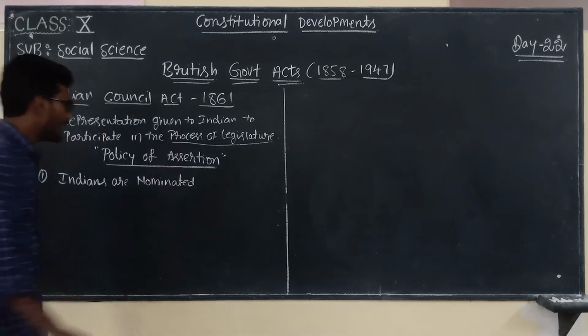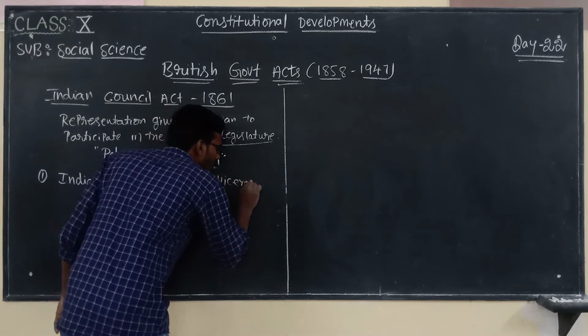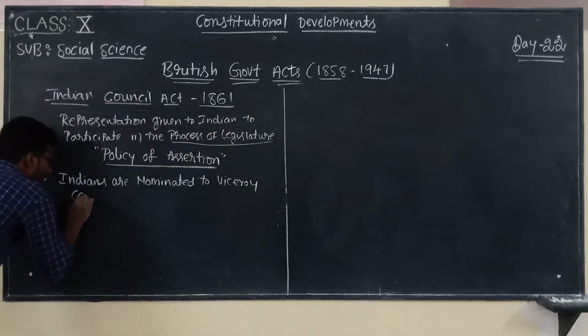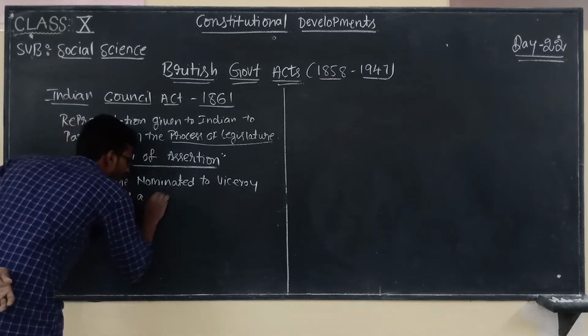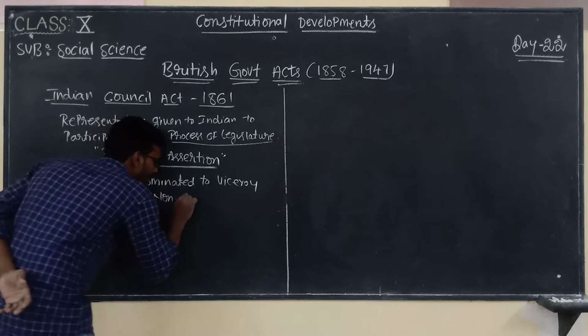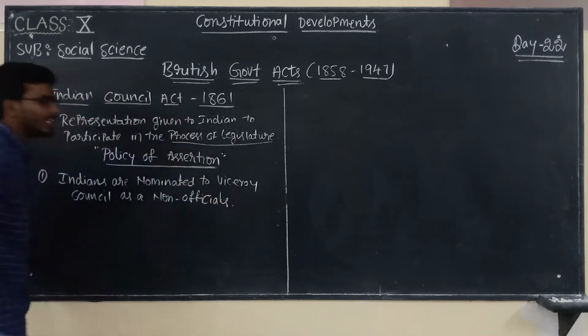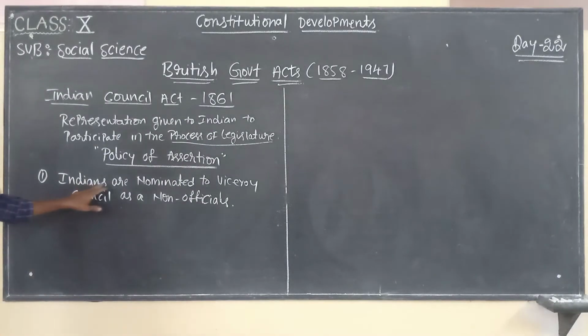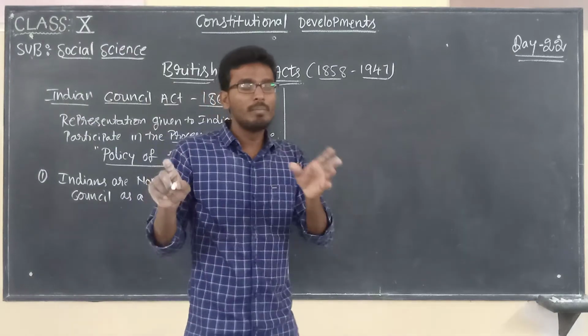Indians are nominated to the Viceroy Council as non-officials. First important keyword, children. Who is Viceroy? Before, there was the Governor General.